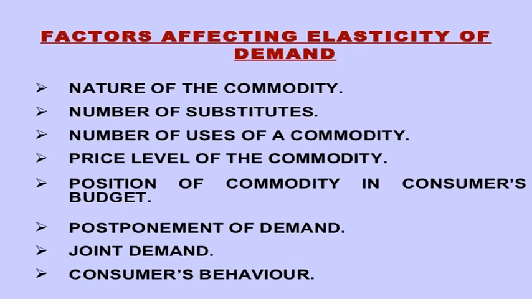And the next one is range of prices. In that we are going to discuss high priced goods. The demand for high priced goods will be inelastic. These goods can be purchased by rich people only. Even if there is a rise in price, the rich people do not care much about it. The demand will not fall. So the demand for these high priced goods will be inelastic. For example, a rich man will not care if the price of a car increases from 5 lakhs to 5 lakhs 50,000. Hence, the demand for the goods whose prices are too high will be generally inelastic.